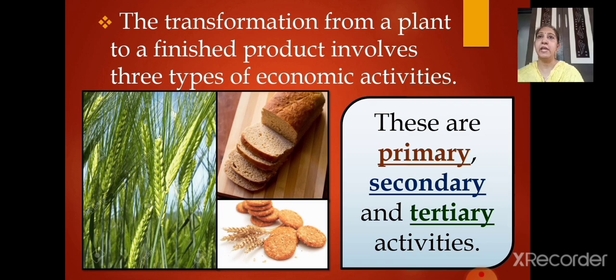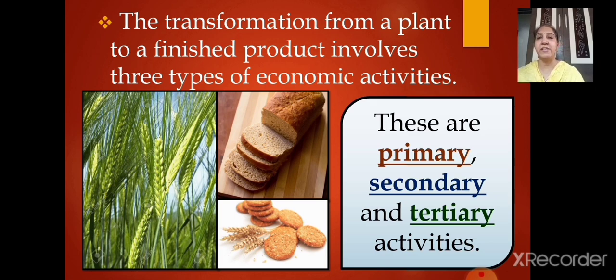Then in those factories, from the flour, the bread and biscuits will be made. That is the finished product in the third part. So this is divided into three types of economic activities: primary, secondary and tertiary activities. These three stages are called primary, secondary and tertiary activities.